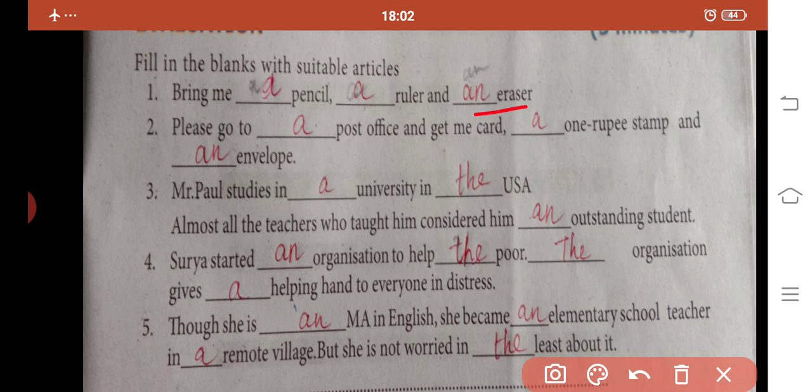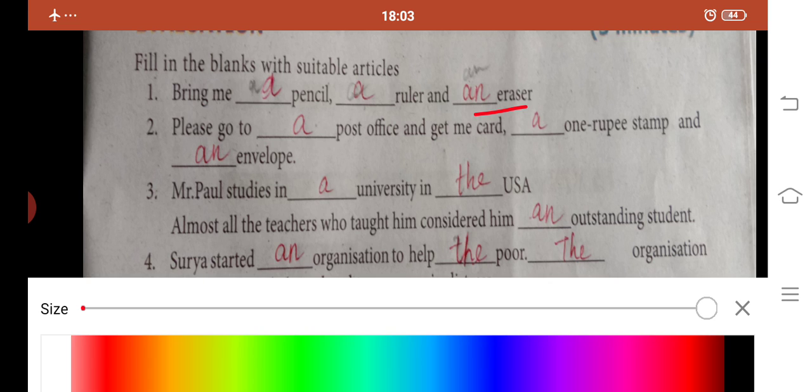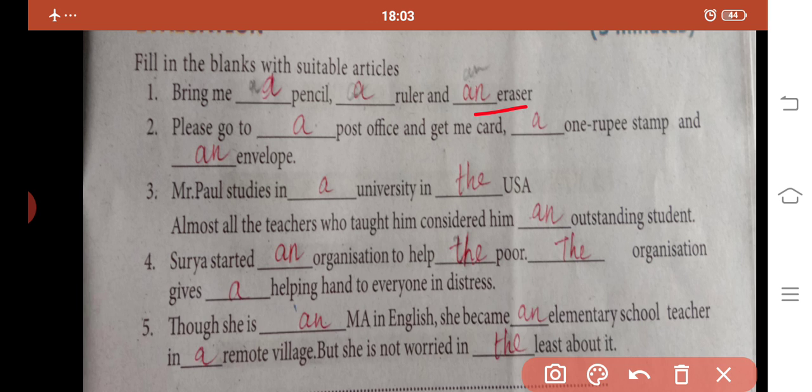Surya started an organization to help the poor. Here the word the represents the whole group of poor people, so we are using the word the. Why are we putting the here: the organization?